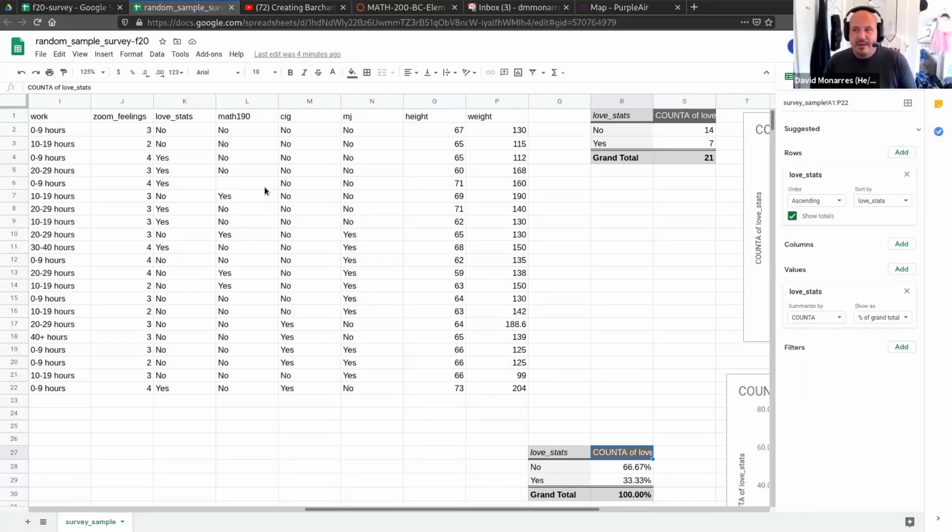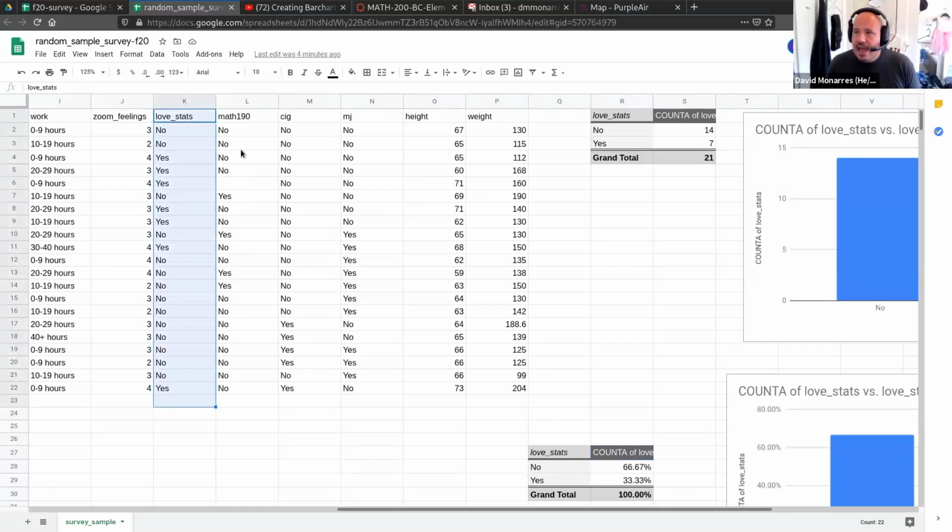Namely, do students who take Math 190 like stats more than students who don't? To do this kind of comparison, I need a way of summarizing both our students' love of stats and whether or not they take Math 190.